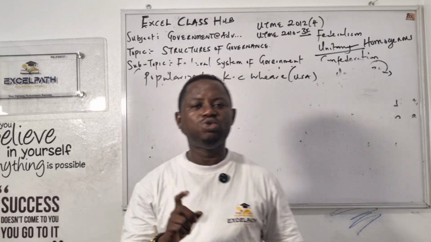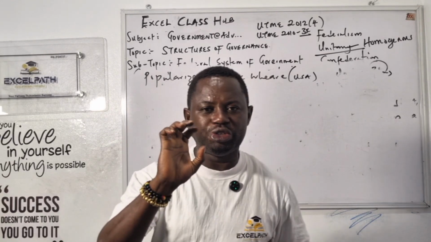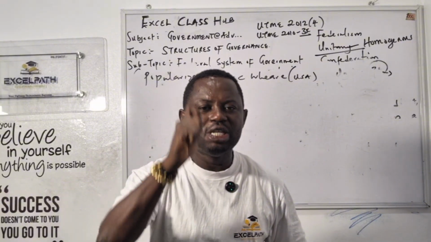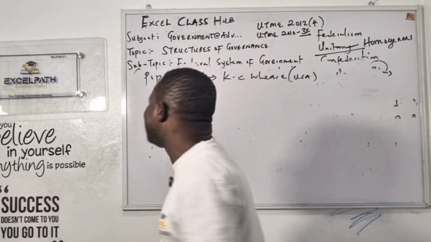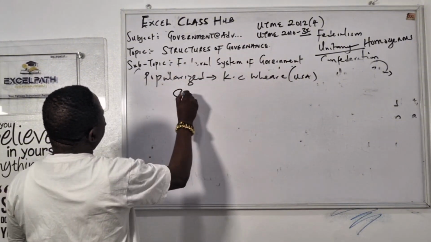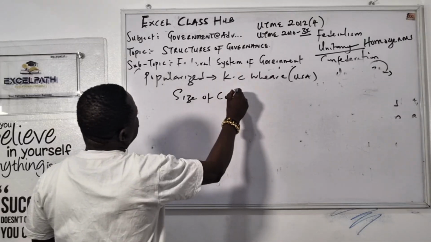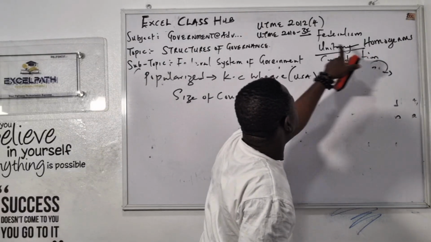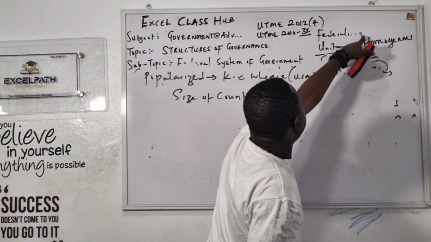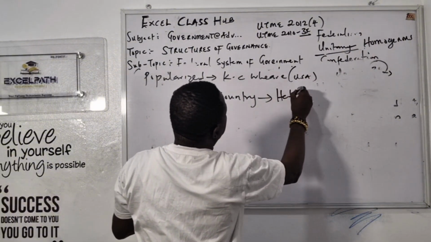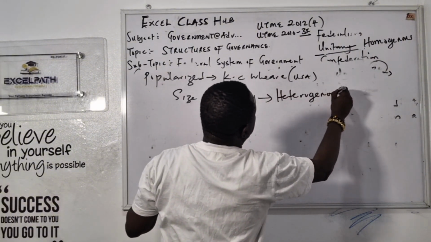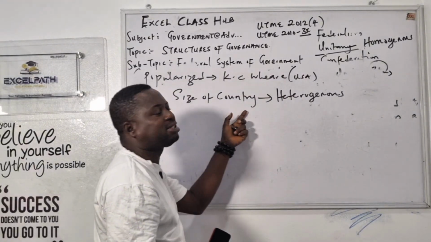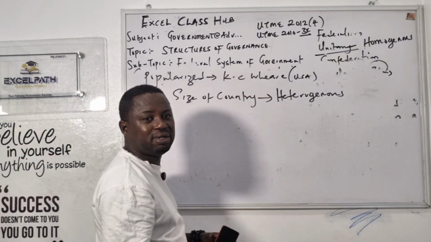But let me ask you, what are the reasons why a country adopts or practices federalism? One of the reasons is, class, the size of the country. If your country is very big, heterogeneous. Nigeria is very big. That's why we practice what, class? We practice federalism. You get it now?